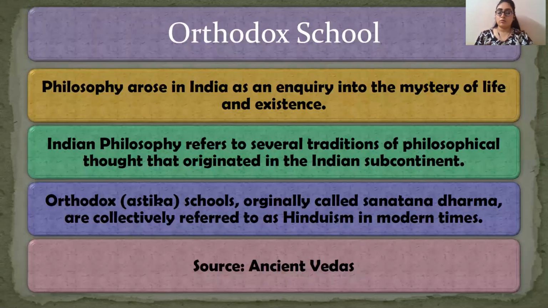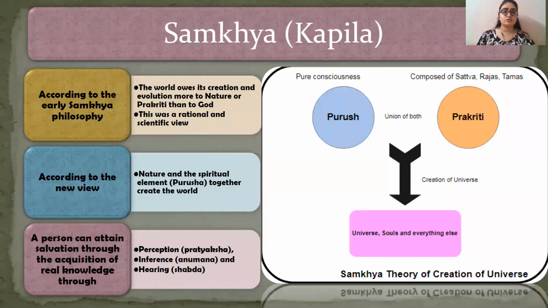Okay, so let's go on with the first school of philosophy, that is Samkhya, and its most famous proponent was Kapila. Now, according to the early Samkhya philosophy, there are two views in this: the early view and the new view. According to the early view, the world owes its creation and evolution more to nature or Prakriti than to God.